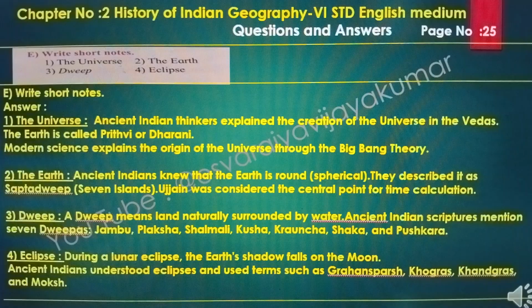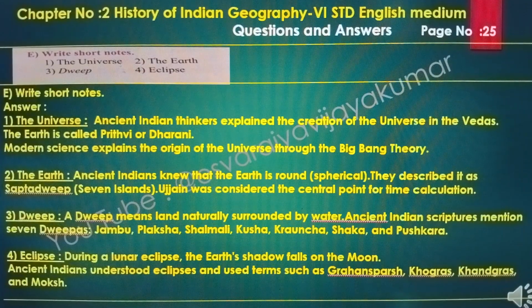The Earth. Ancient Indians knew that the Earth is round, spherical. They described it as Sapta Deep, seven islands. Ujjain was considered the central point for time calculations. A Deep means a land surrounded by water. Ancient Indian scriptures mention the seven Deepas: Jambu, Plaksha, Salmali, Kusha, Krunch, Shaka, and Pushkara.